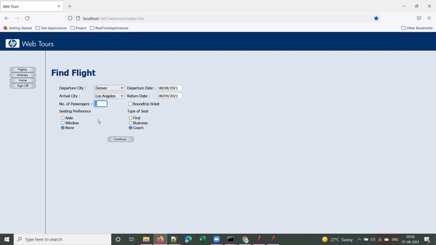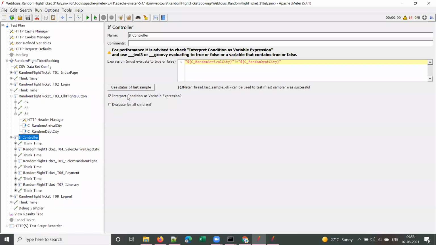If you want to change any of these values, number of passengers, the date, seating preference or type of seat, we'll do that, and otherwise we'll simply click on continue. That's what it does if both are not same. And one more thing, uncheck this one, interpret condition as variable expression.